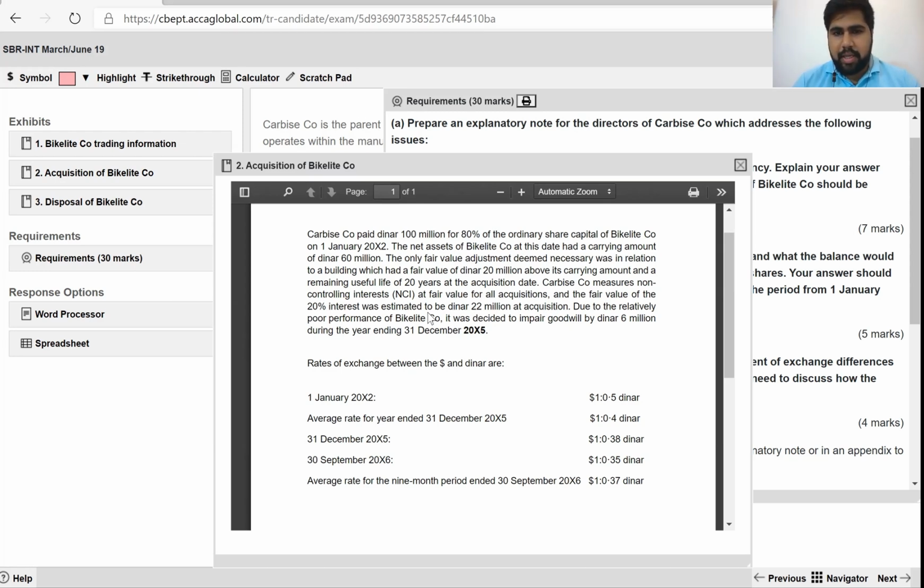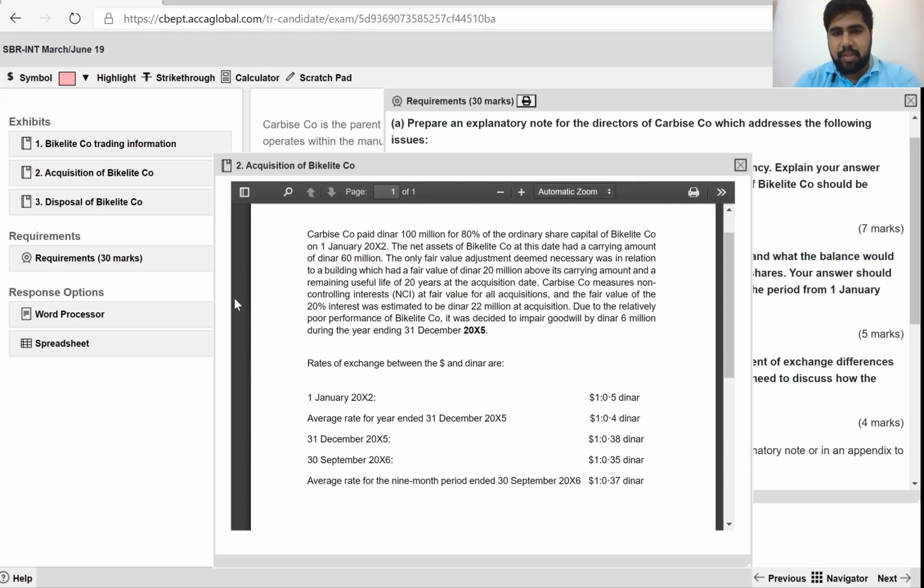Carby's company requires non-controlling interests, NCI, at fair value for all acquisitions, and the fair value of the 20% interest was estimated to be 22 million dinars at acquisition. Due to the relatively poor performance of Bike Light Company, it was decided to impair goodwill by 6 million dinar during the year ending 31st December 20x5.